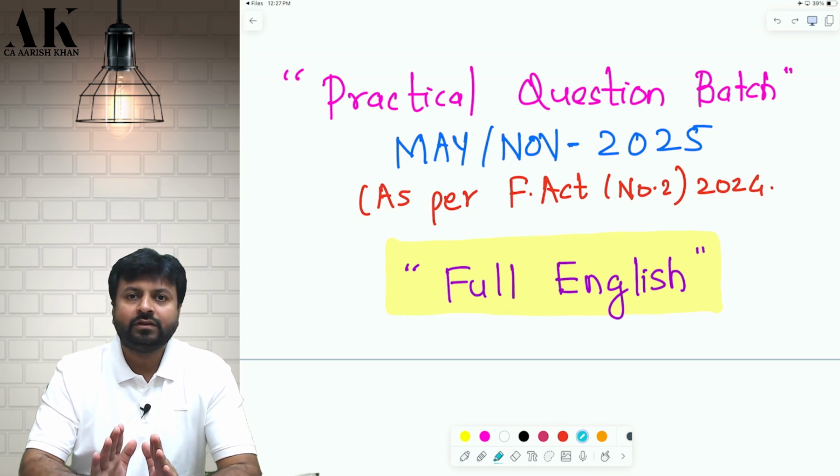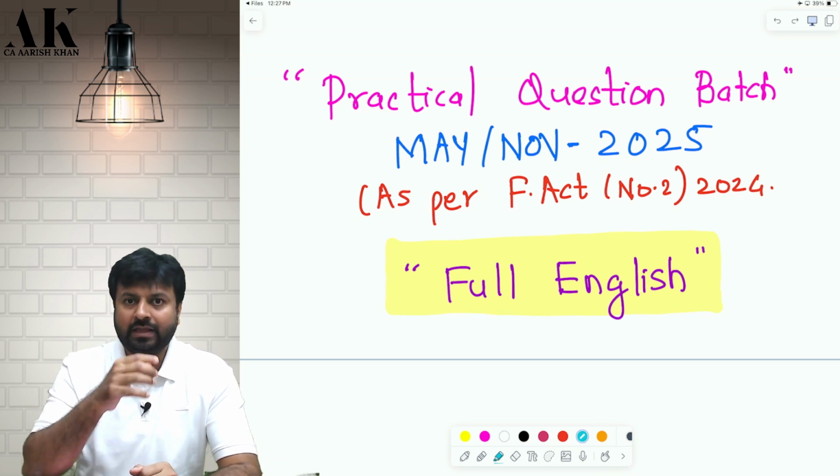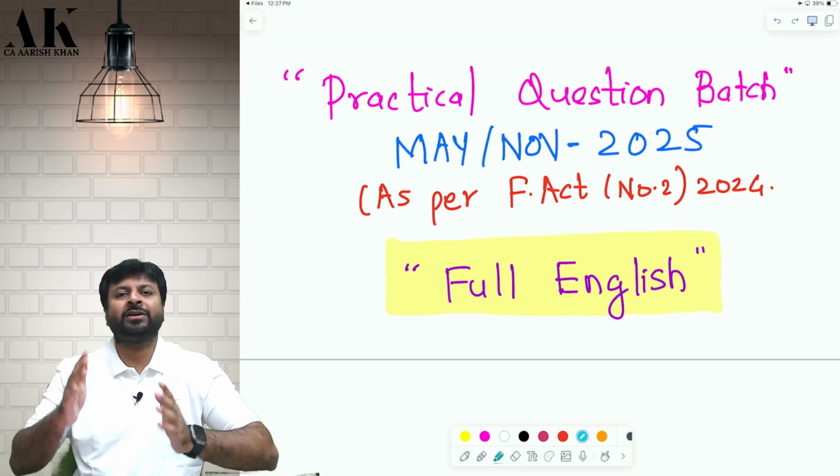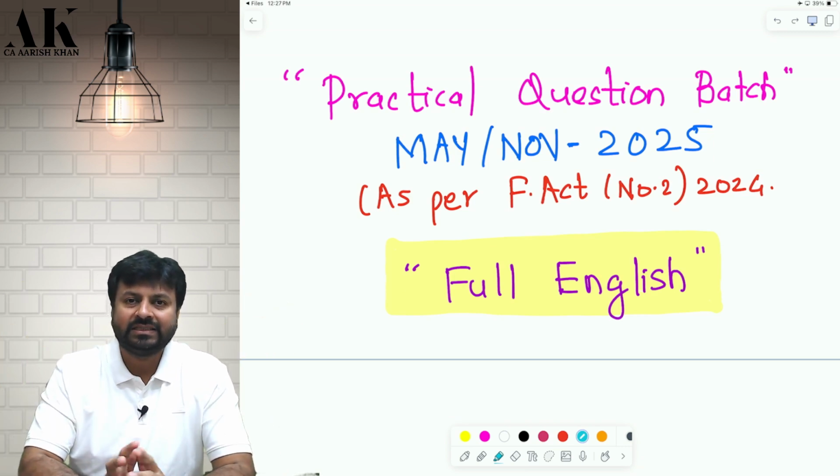So if you have mistakenly taken this batch, without even touching direct tax ever in your life in CA Final, then this is not going to help you. Let me tell you very clearly, which we have already written on the website also, that this batch is for those students who have not done enough questions in their lectures. So if they have not done enough questions, come to us, we will solve for you. We will do enough questions for you.